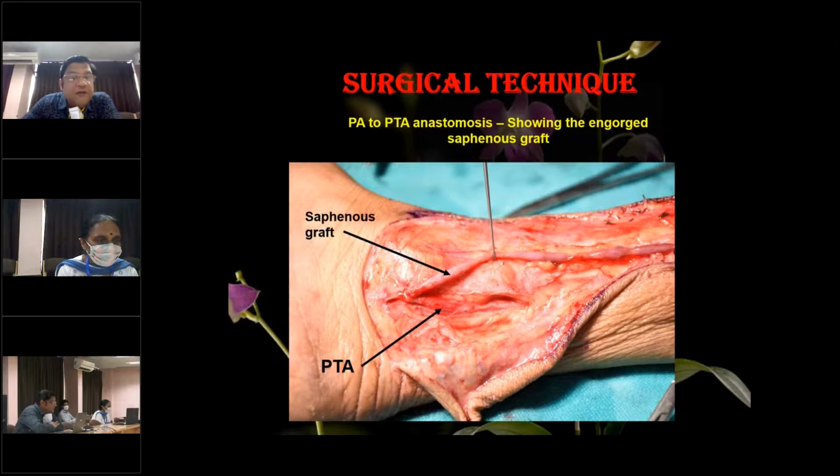And then the posterior tibial artery was exposed, because you remember the anterior tibial artery was not palpable. This is the posterior tibial artery which I have shown here, and the saphenous vein graft has been anastomosed end to side with the posterior tibial artery. You can see the graft is well engorged with blood from the proximal anastomosis. So this is the complete anastomosis, proximal and distal, for this patient.